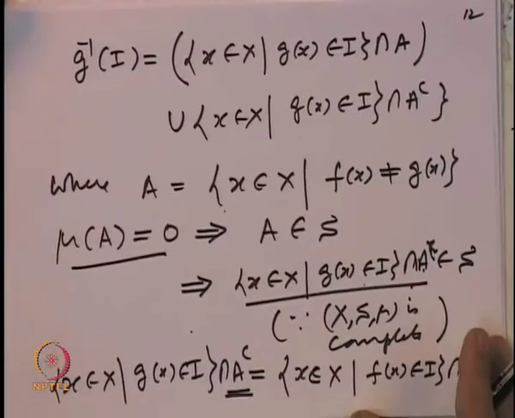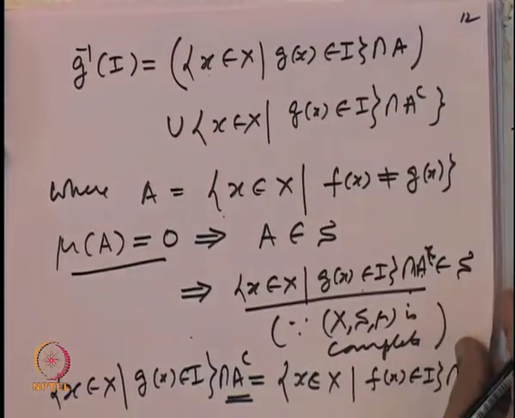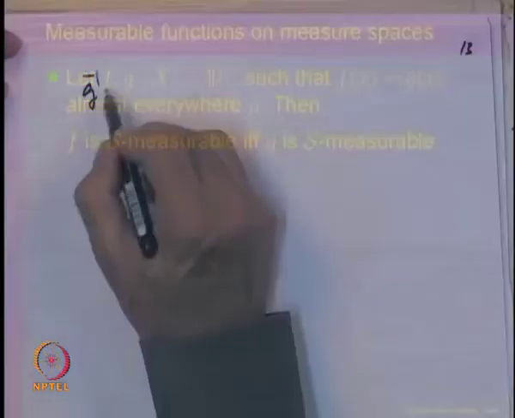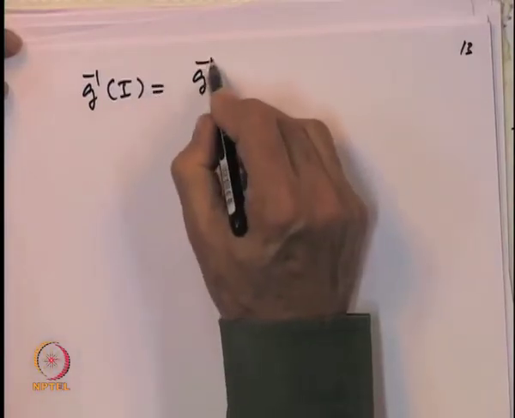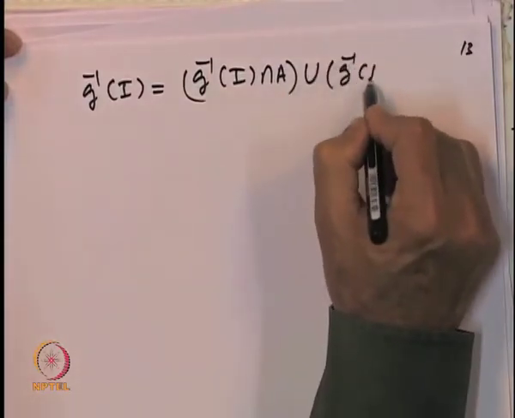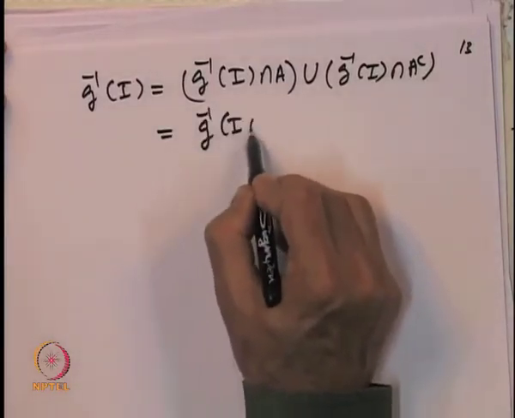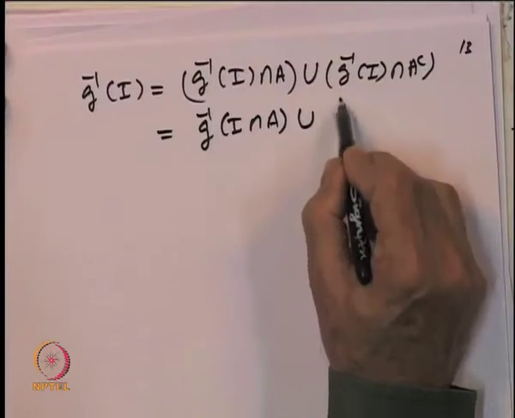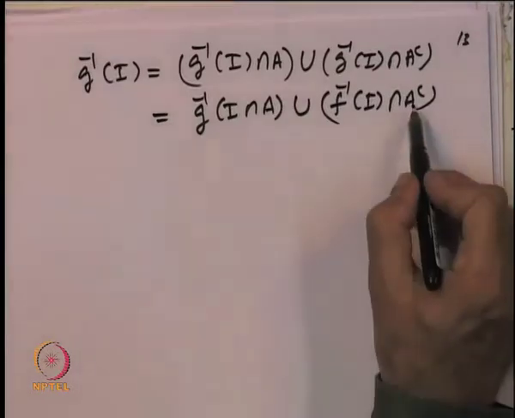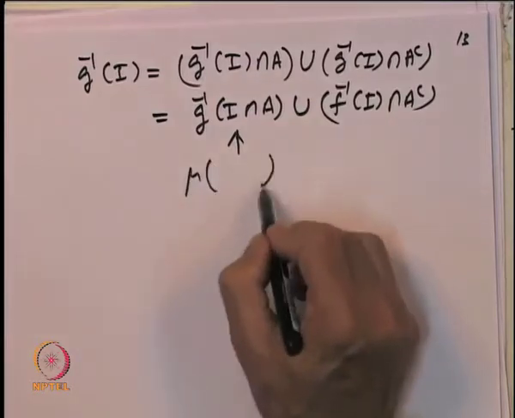So let us rewrite this statement again. G inverse of I can be written as G inverse of I intersection A, union G inverse of I intersection A complement. That is the same as G inverse of I intersection A, union f inverse of I intersection A complement, because on A complement f is the same as G. And this is a set of measure 0, mu of this set is equal to 0.